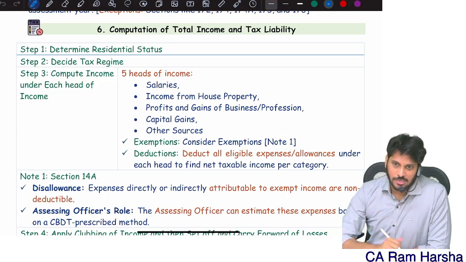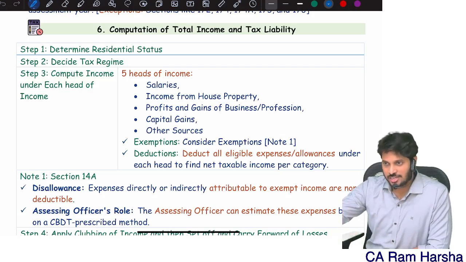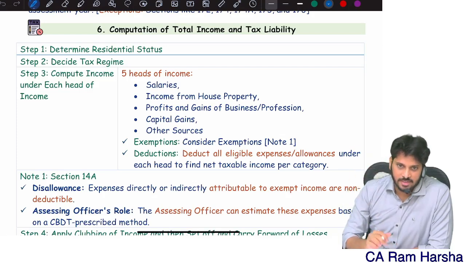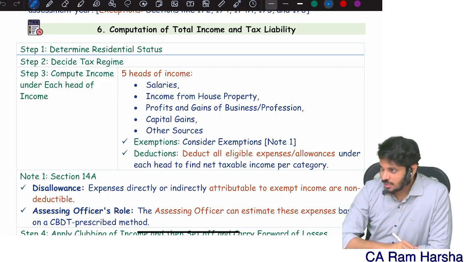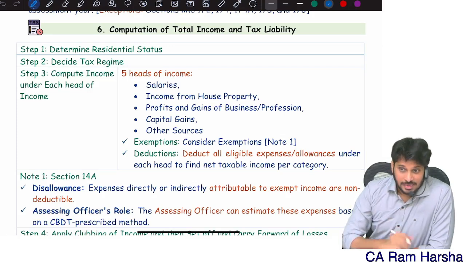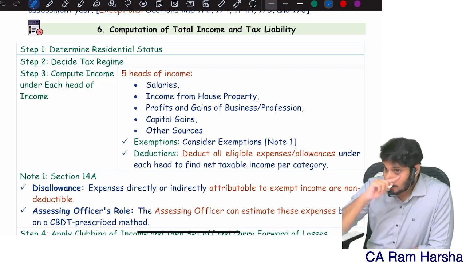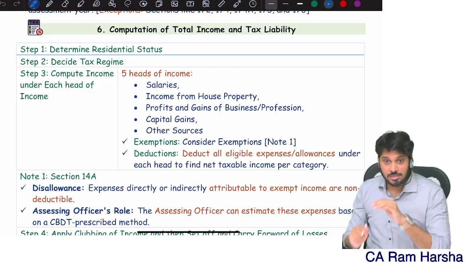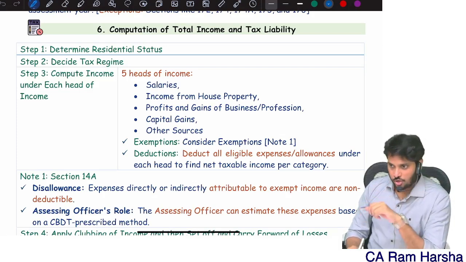Residential status is what matters. Across the world, Indian tax law, US tax law, China tax law, any other tax law you take anywhere in the world, income tax law is based on residential status. The tax rates for residents are generally lower. Tax rates for non-residents are higher. For example, for a company, a foreign company's tax rate is 40%. For Indian companies, the tax rate starts from 20% onwards.